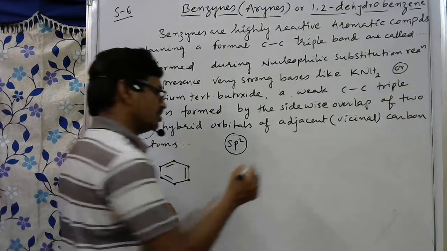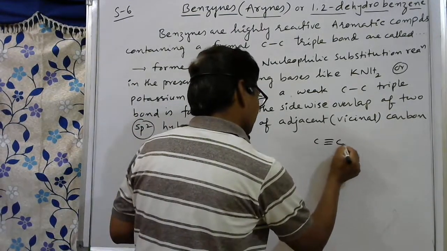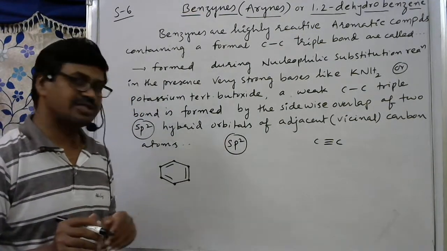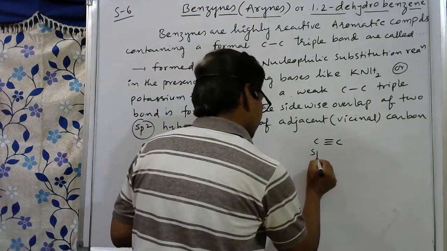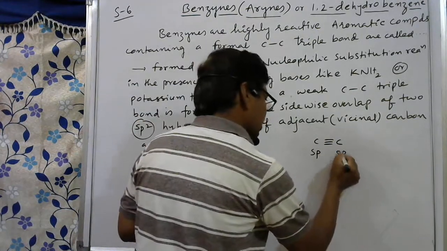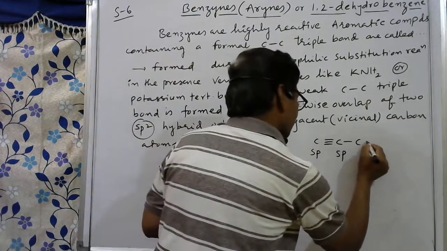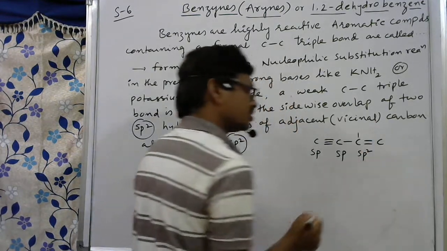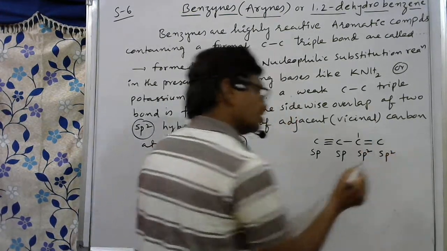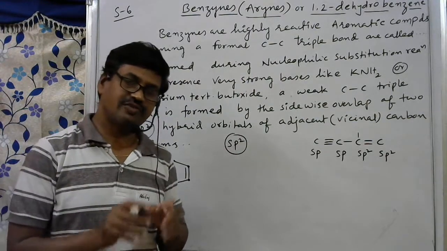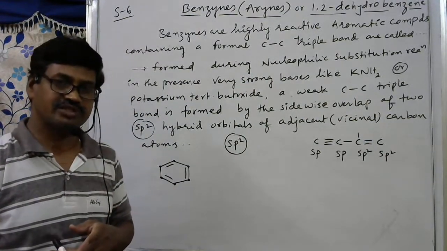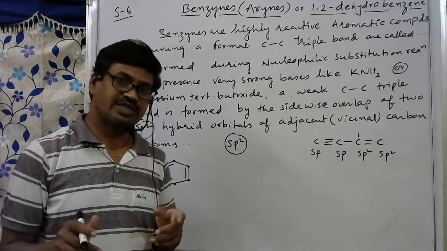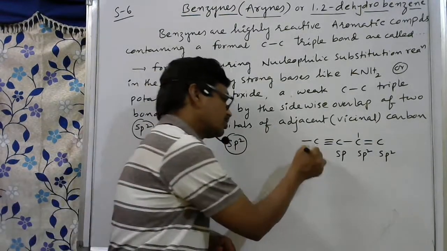As per general concept, whenever a triple bond is present between two carbon atoms, we can say it participates in sp hybridization. Whenever a carbon double bond is present, it is always sp2 hybridization. In organic compounds, if all bonds around a carbon are single bonds, we can expect sp3 hybridization. One double bond around a carbon means it is sp2. Two double bonds, or one triple bond, means it can show sp hybridization.